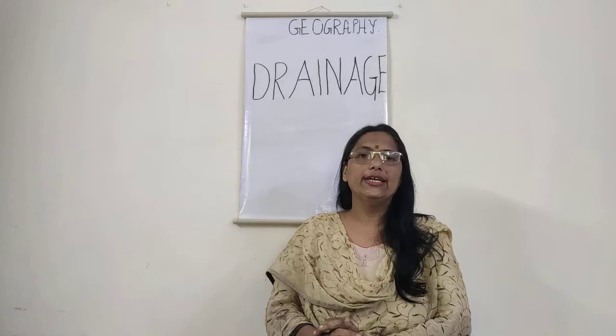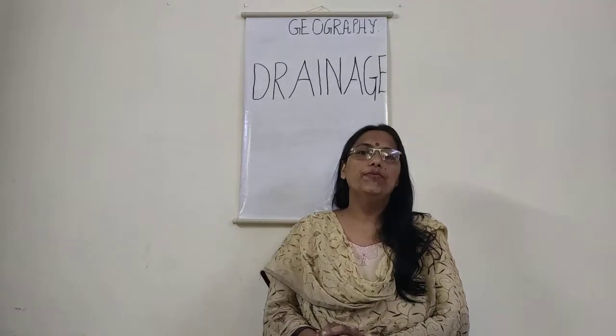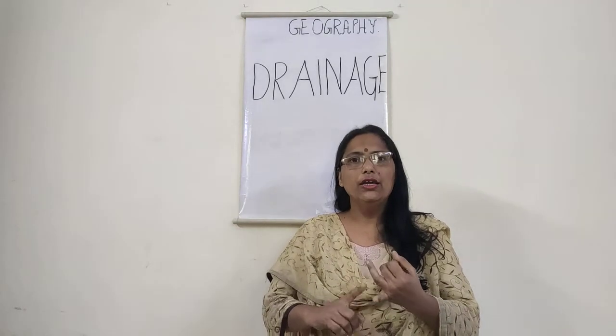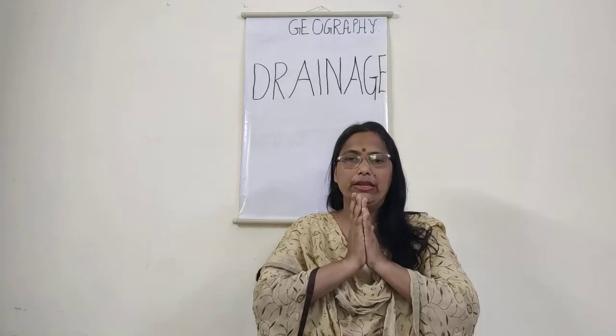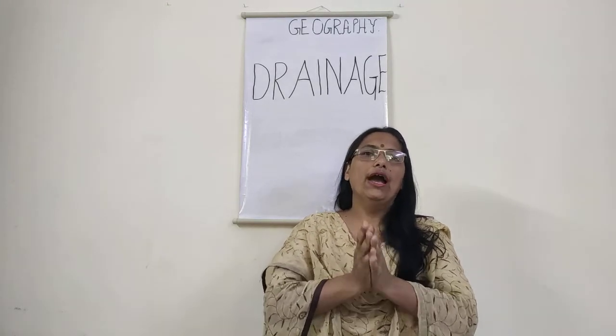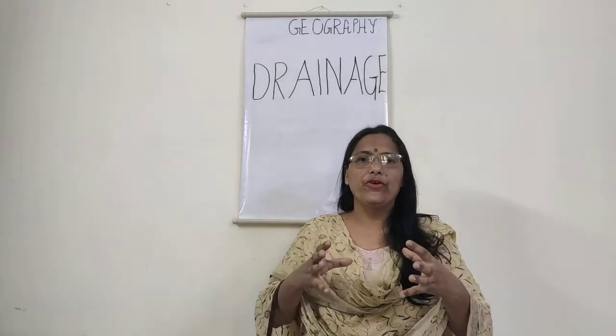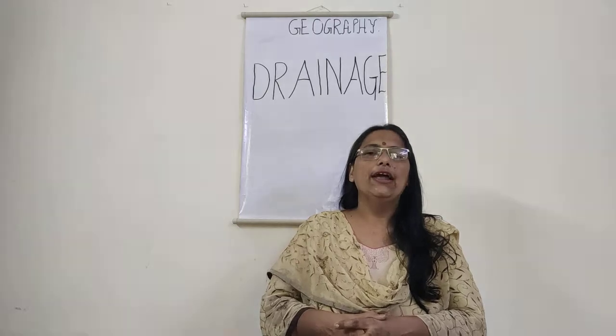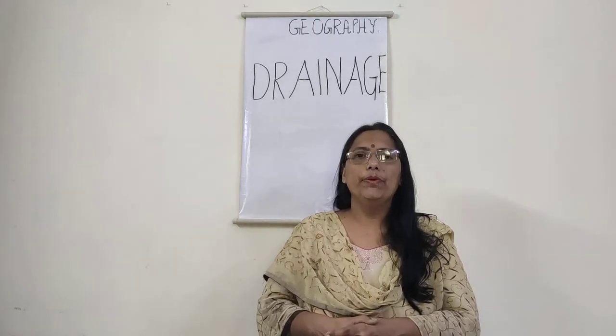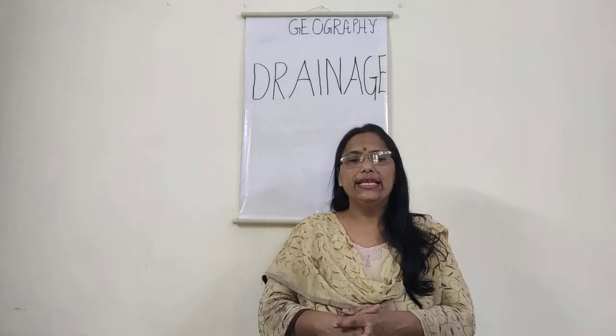What are the various kinds of tributaries found in the Brahmaputra region? The Dibang, the Lohit, as well as the Kenula. These are all the various tributaries, and they form all these small rivers. They finally merge into the Brahmaputra river, and finally they merge into the larger water body, that is, the Bay of Bengal.